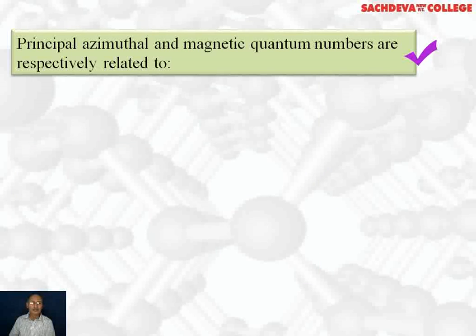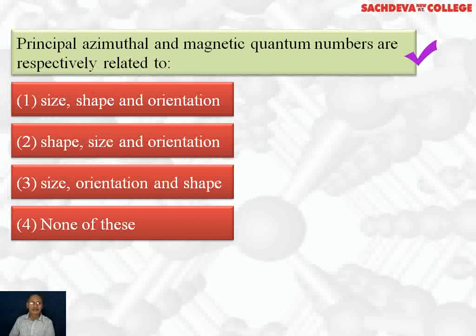Next question is principal, azimuthal and magnetic quantum numbers are respectively related to. First part, size, shape and orientation. Shape, size and orientation. Size, orientation and shape, or none of these. Correct answer is first. Principal quantum number is related to size. Azimuthal quantum number decides the shape of orbital. And magnetic quantum number decides the magnetic orientation of the orbital.